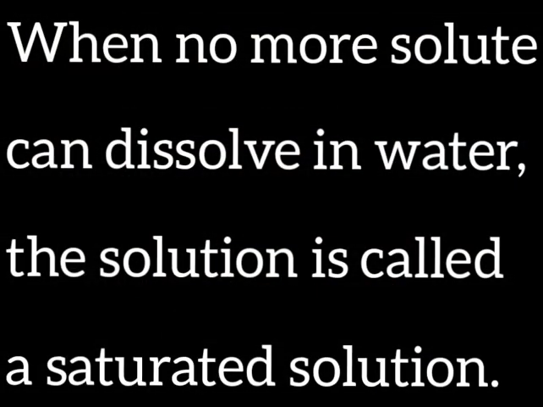If we keep adding sugar to a sugar solution, after some time the sugar stops dissolving. The sugar settles at the bottom of the glass without dissolving. Why? This is because all the empty spaces between the water molecules are filled with sugar molecules. So no more sugar can dissolve in water. Such a solution is called a saturated solution. When no more solute can dissolve in water, the solution is called a saturated solution.